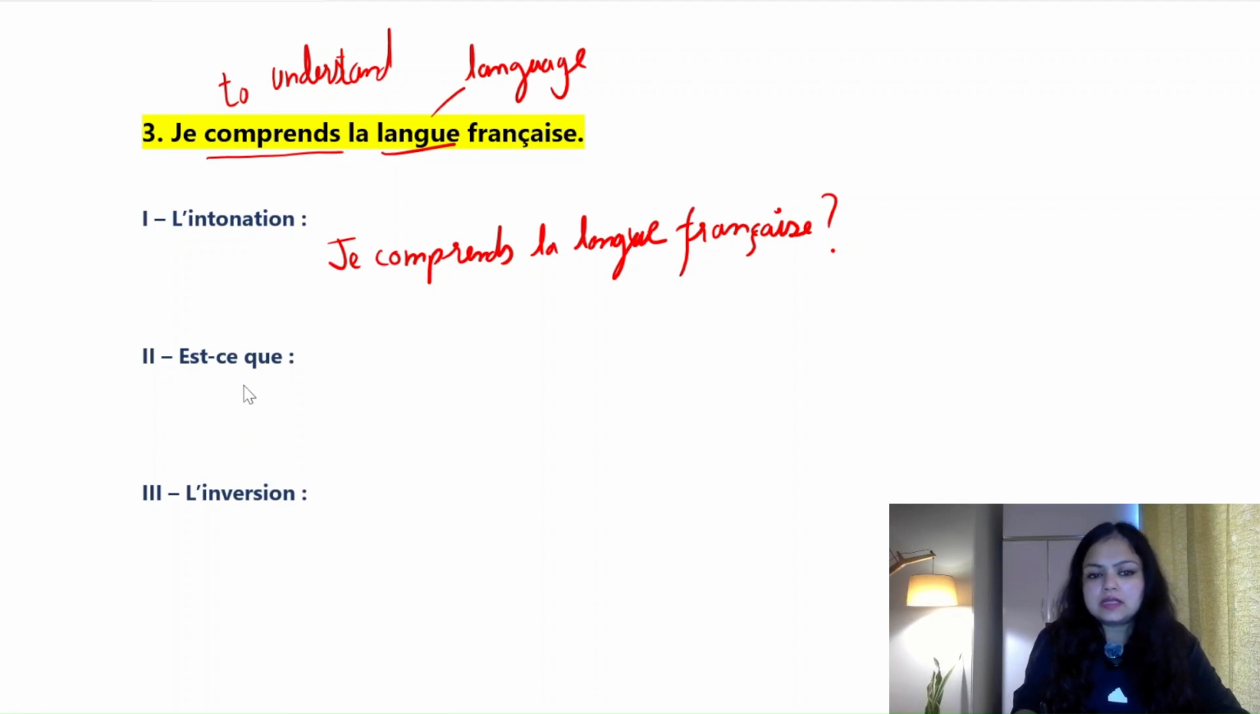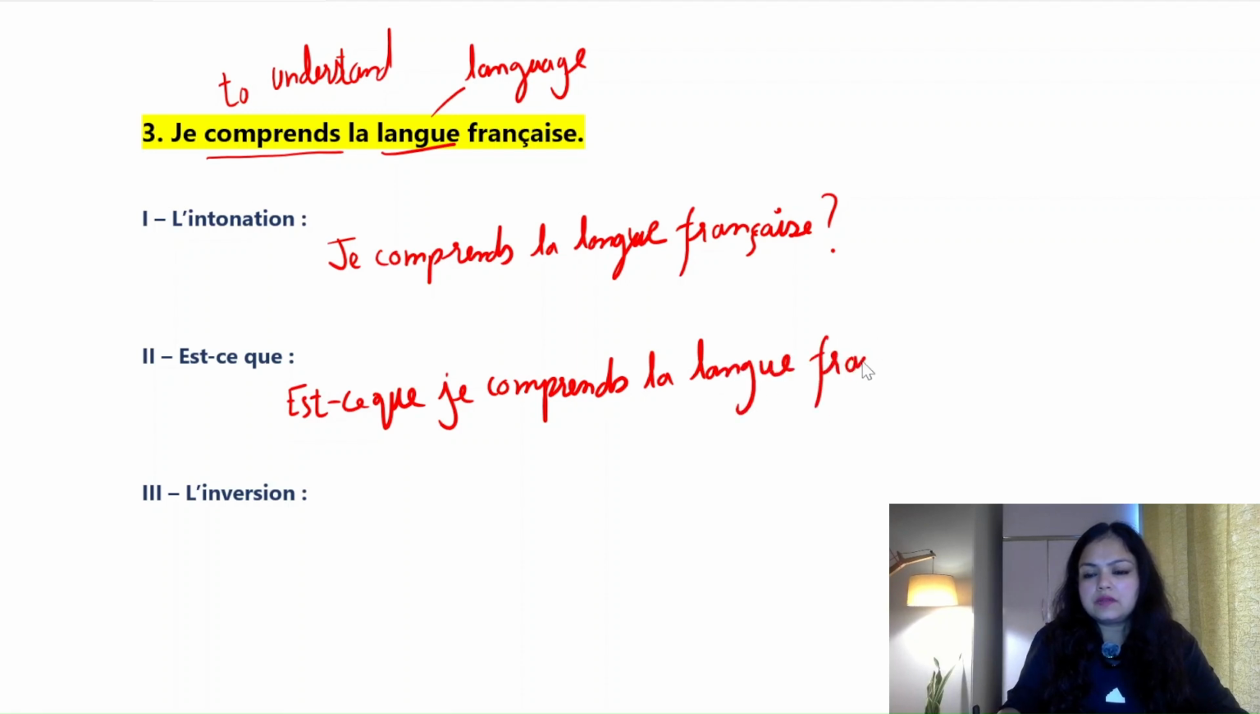Second is, which is est-ce que. Write est-ce que. Again, same statement. Est-ce que je comprends la langue française? Question mark. Est-ce que je comprends la langue française? Do I understand the French language? Okay. That is your question with est-ce que.